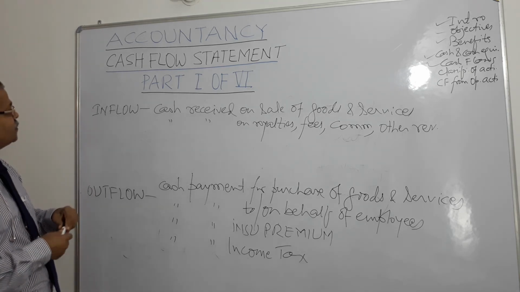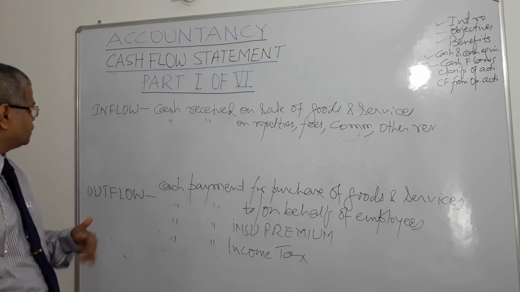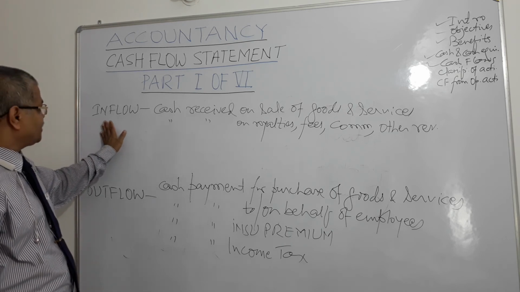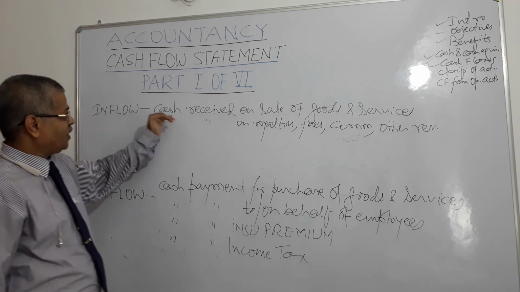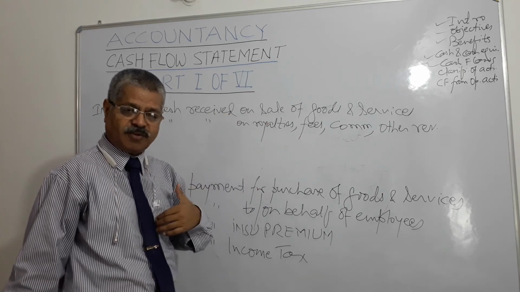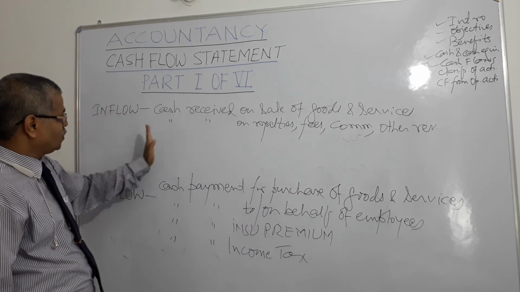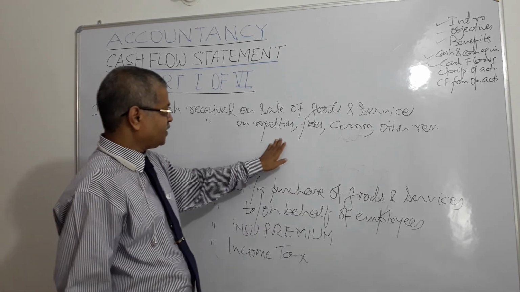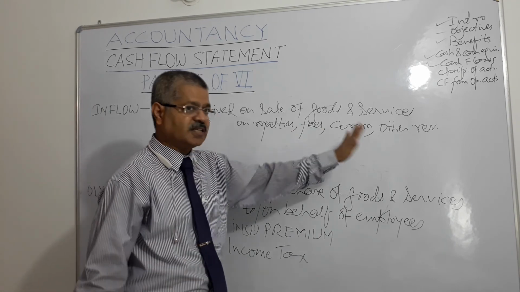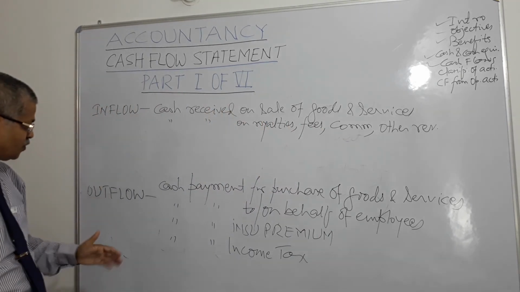So here, suppose I am having a bicycle manufacturing factory. What could be the items of cash inflow? When I receive cash on sale of goods and services, I manufacture bicycles and bicycle parts, sell them, get money, cash, that is inflow. Cash received on royalties, fees, commissions, other revenue, all these are items of inflow. What are the items of outflow?